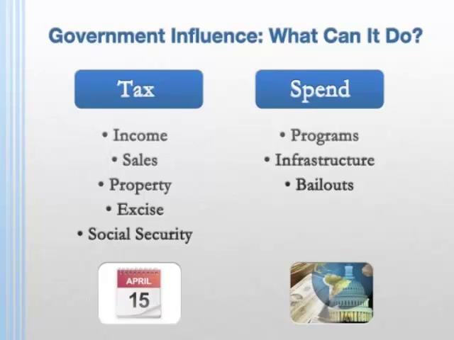Besides taking money out of the economy, government can spend and put money into the economy. This spending can come in the form of social welfare programs. This redistribution of wealth can impact portions of the economy. Spending can also come in the form of public goods, such as infrastructure projects. The influence only benefits the segment of the economy using the money, such as a construction project to build a new bridge. Recently, there has been a wave of bailouts for banks and car companies. This is sometimes called corporate welfare.